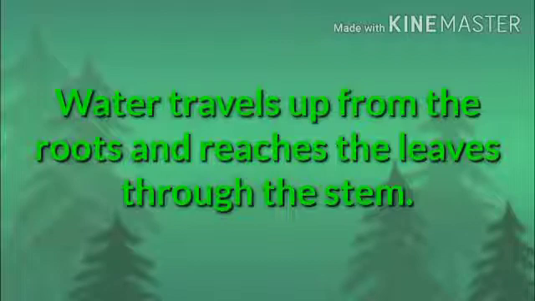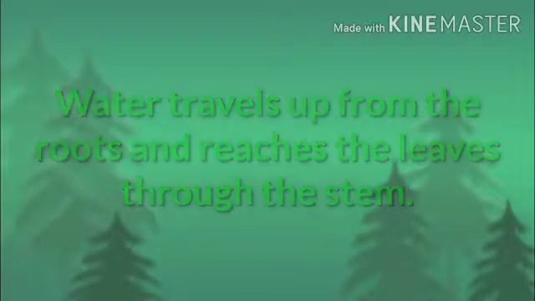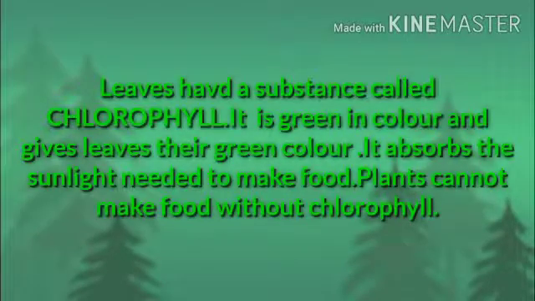Leaves have a substance called chlorophyll. Chlorophyll is green in color and gives leaves their green color. It absorbs the sunlight needed to make food. Plants cannot make food without chlorophyll. This is also a very important sentence. Plants cannot make food without chlorophyll.